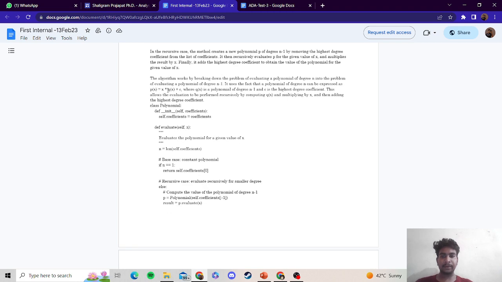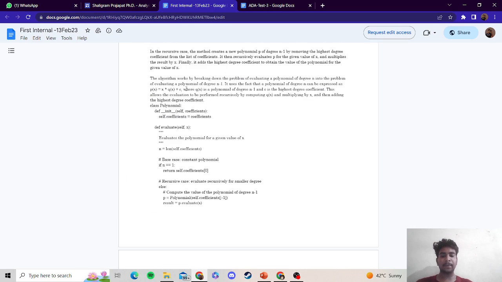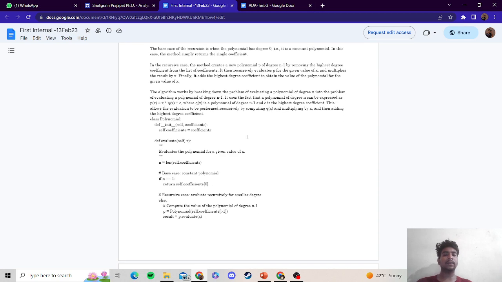The algorithm works by breaking down the problem of evaluating a polynomial of degree n into the problem of evaluating a polynomial of degree n minus 1. Like this we can find the recursive algorithm for the polynomial representation.